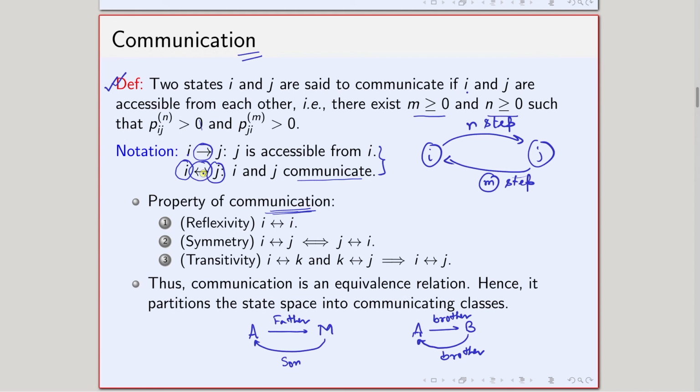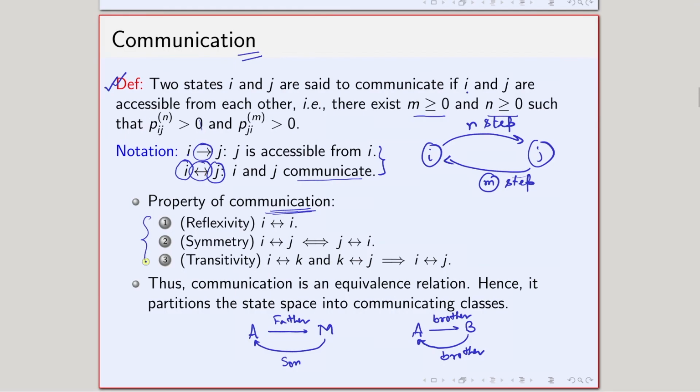Okay? So, in a family I have two persons, I have a relationship between two persons. In the case of communication of the Markov chain, I have two states and I have a relationship between these two, and the relationship is nothing but the communication, that from I I can go to J and from J I can go to I. Okay? Fine. So now in such cases, I can talk about some properties of that particular communication relation. The properties are basically coming from our normal life, normal family.